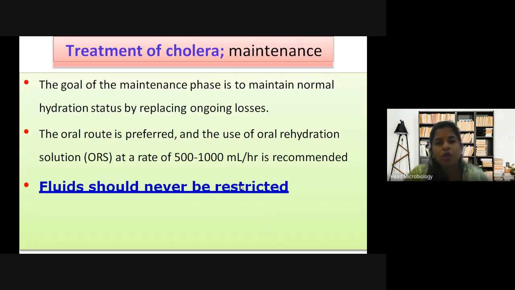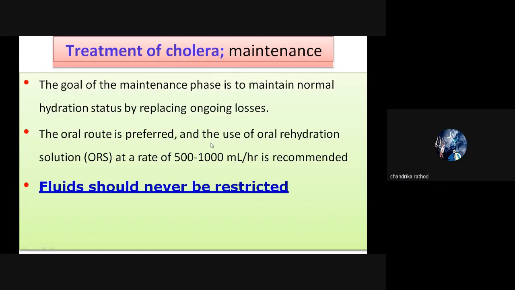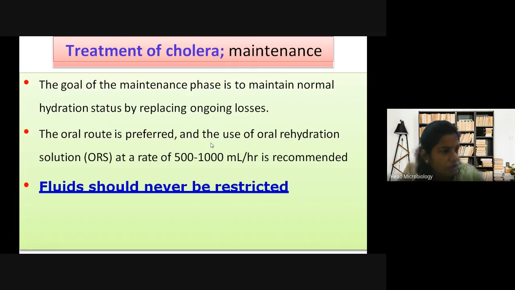So in some patients, the flow rate is adjusted to 500 to 1000 ml per hour. It means they say in 1 hour 1000 ml should go into the patient's body. 1000 ml means what? 1 liter. You understand? A bottle is generally 500 ml, or you also get 1 liter bottles. So the doctor will decide that the patient has to be replaced with 1 liter in 1 hour, or sometimes 1 liter in 4 hours also.